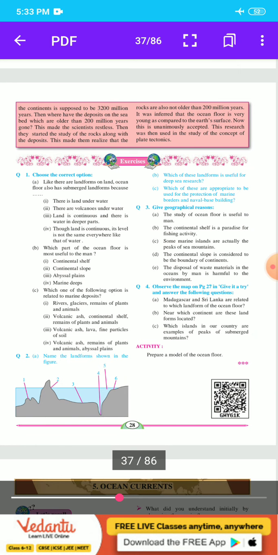Now this is unanimously accepted. This research was then used in the study of the concept of plate tectonics. Here we complete our fourth lesson, Structure of Ocean Floor.